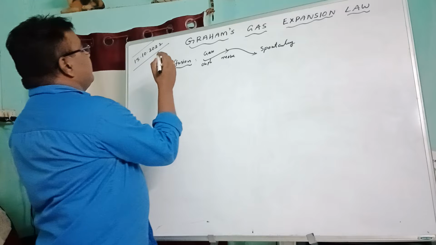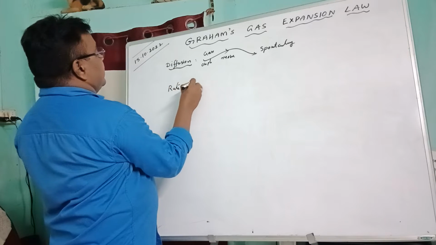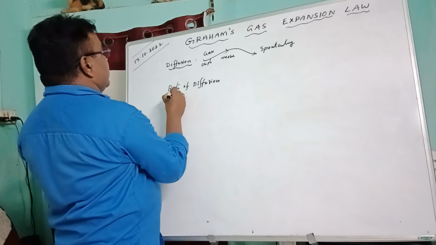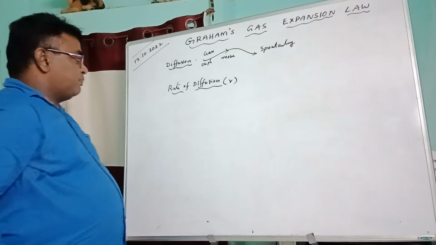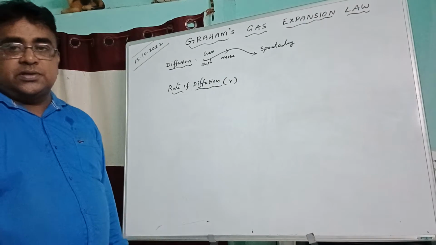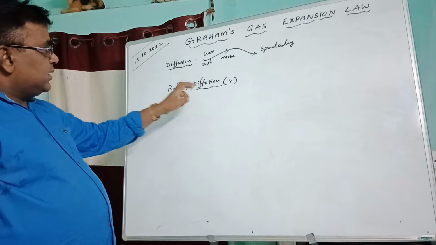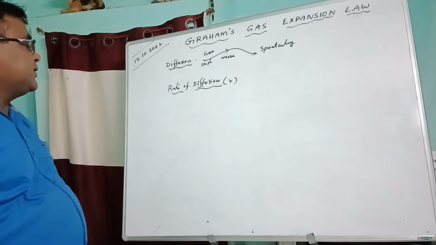So in the same way, rate of diffusion is represented by R. What is rate of diffusion? Simply say, the speed of a gas. We know that diffusion means gases move from one place to another place spontaneously. That is known as diffusion.